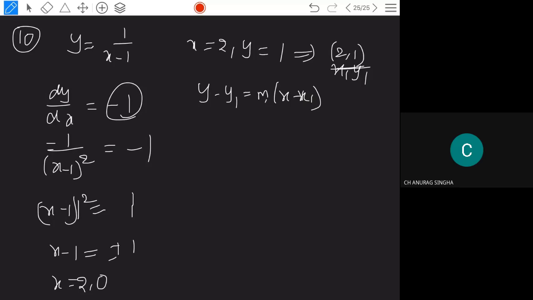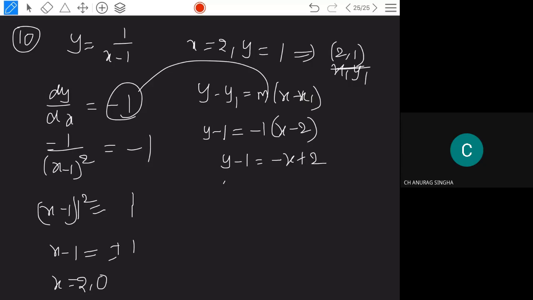Substituting, y minus 1 is equal to -1 into (x minus 2). So y minus 1 is equal to minus x plus 2, and you get x plus y minus 1 minus 2 is equal to 0, that is x plus y minus 3 is equal to 0. So this is the equation of one tangent.